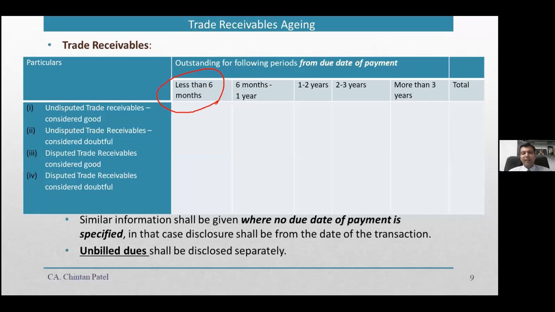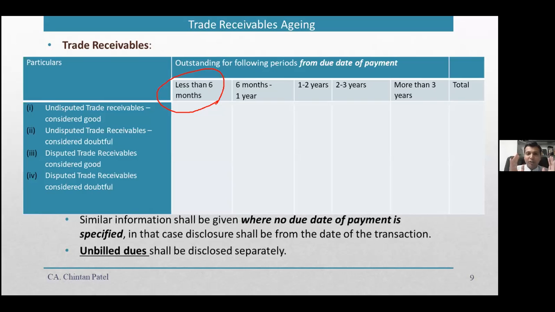Six months in CA, we are used to having aging for 1 year or more than that also. So 6 months may be a normal course of concern as far as the industry is concerned, because cash flow has been the biggest crunch at this juncture. So you may feel that more than 6 months, four crore, is okay, fine. It can be a majority in 8 months, 9 months, or 1 year possibly.